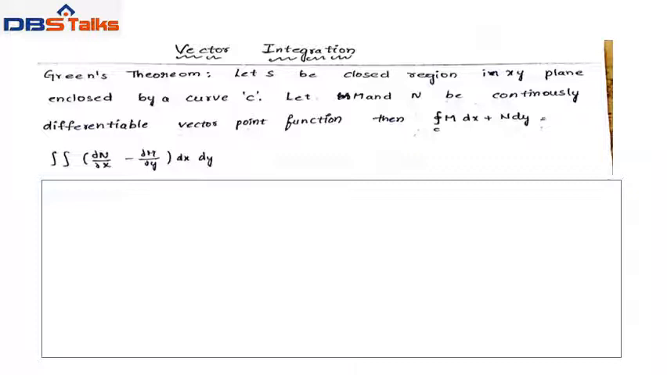So first we discuss Green's theorem, the statement of Green's theorem. Let S be a closed region in the xy plane enclosed by a curve C. Let M and N be continuously differentiable vector point functions. Then the formula of Green's theorem is closed integral M dx plus N dy equal to double integral of dou N by dou x minus dou M by dou y dx dy. So this is the statement of Green's theorem.